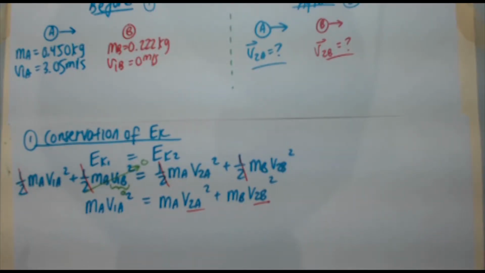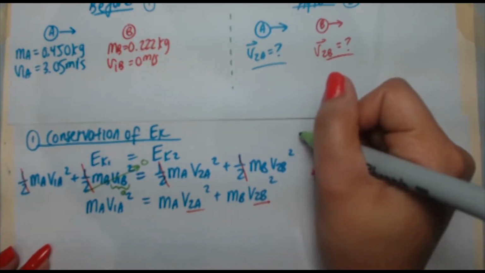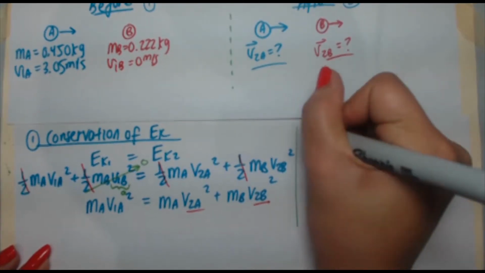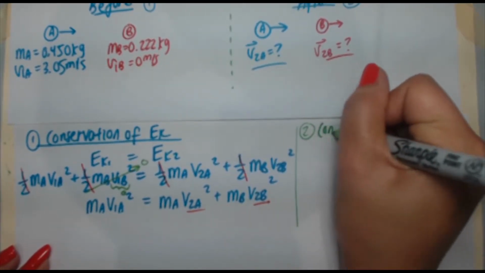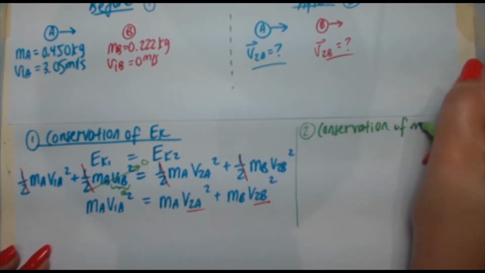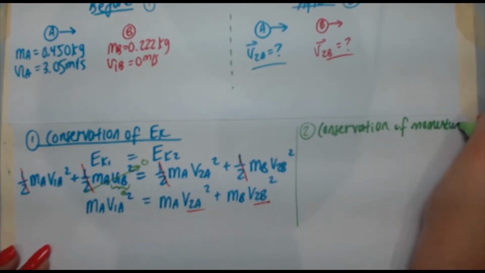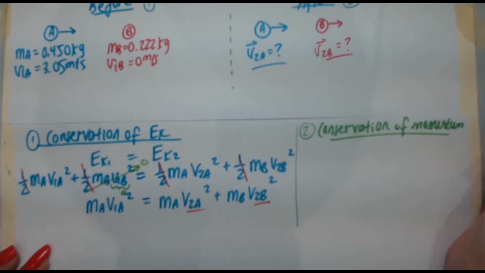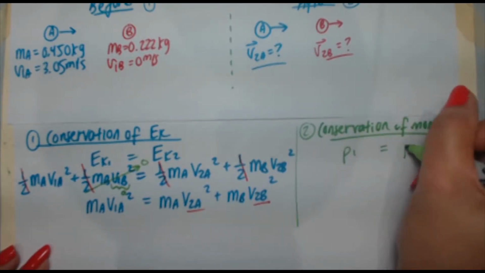We've got two unknowns and we've got one expression. As you know in math and physics, whenever you have two unknowns and one expression, you need another expression. So we're going to use conservation of momentum to make the other formula. Conservation of momentum, P1 equals P2.